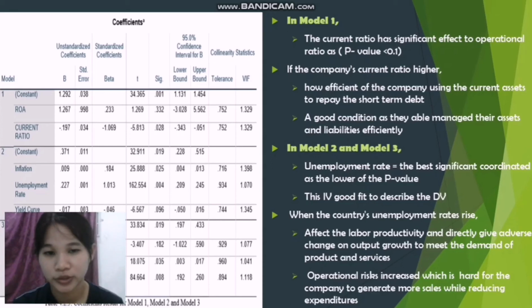In Model 2 and Model 3, the unemployment rate has the most significant coefficient with the lowest p-value. It means that the unemployment rate is a good fit to describe the operational ratio. If the country's unemployment rate rises, it will affect labor productivity, which will affect the company in generating more sales while reducing expenditure.